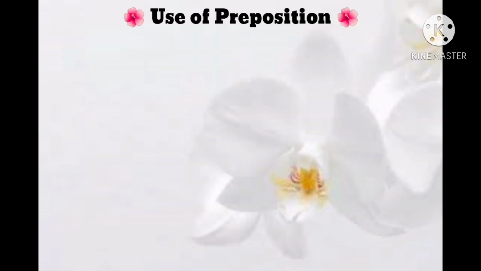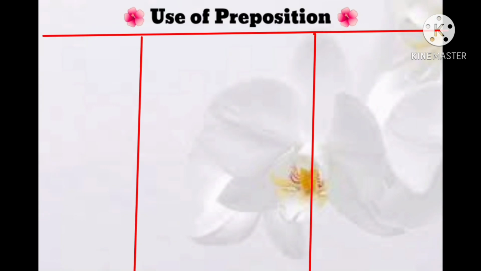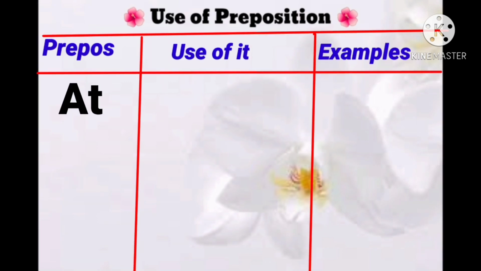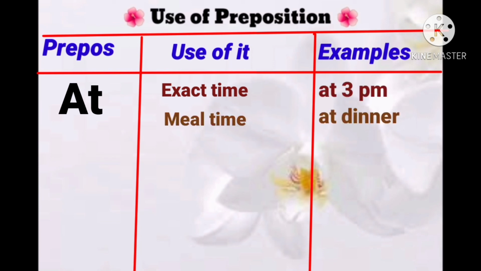We have already talked about uses of prepositions in our lecture, and now we will discuss further only three of the prepositions. Okay, so first is at. Exact time: at 3 p.m. Meal time: at dinner. Age: at the age of 30.